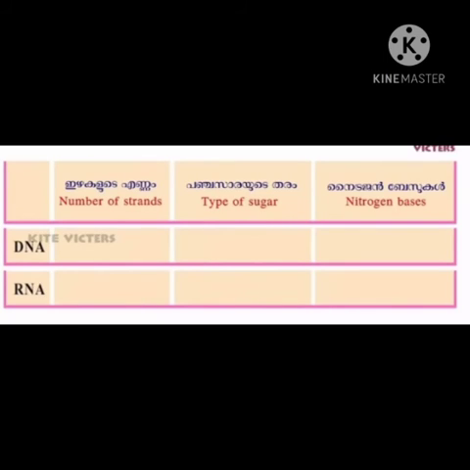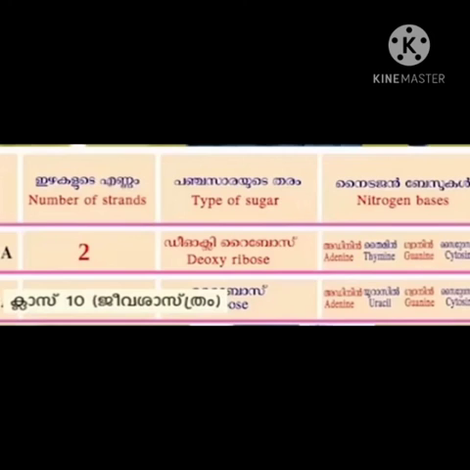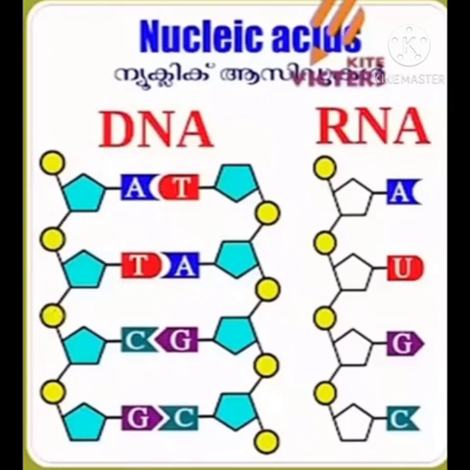Thus you can answer this table very easily. That is DNA with a double strand and RNA with a single strand. The sugar present in DNA is deoxyribose and that of RNA is ribose sugar. DNA consists of adenine, thymine, cytosine and guanine, while RNA has adenine, uracil, cytosine and guanine.